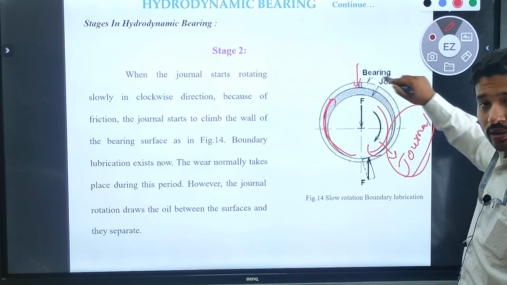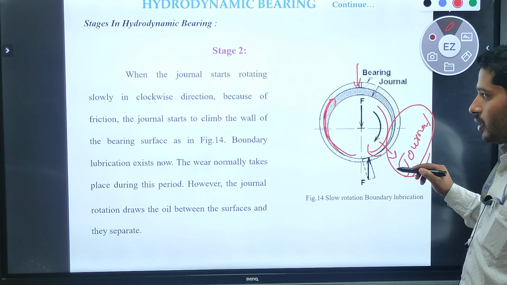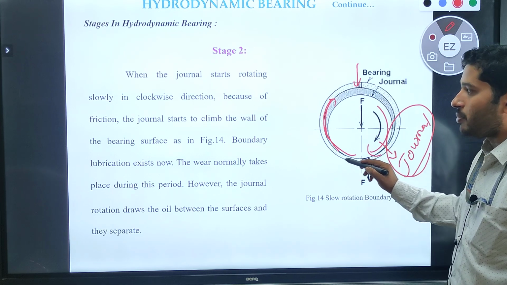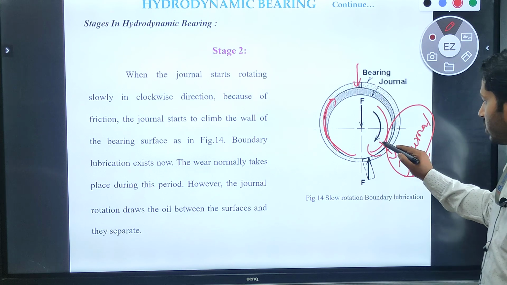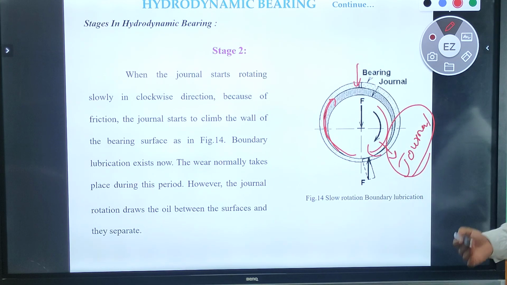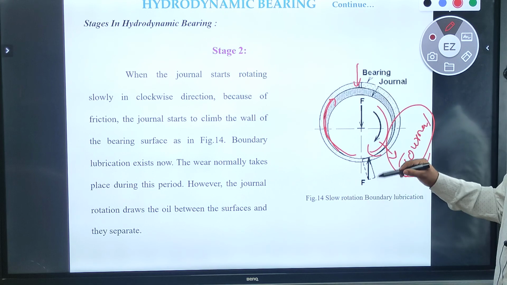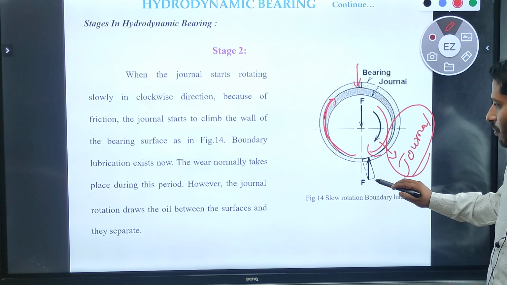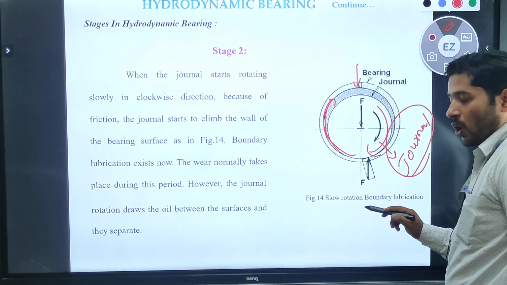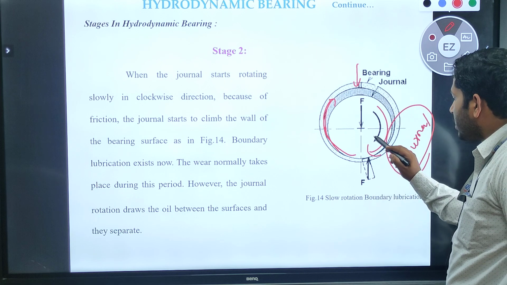In this case, what I am doing over here is that this journal will rotate in the clockwise direction with a high speed. Is it right? So for that reason, this journal will climb the bearing surface. For that reason, boundary lubrication will exist now. So the wear normally can take place during this period. The journal rotation draws the oil between the surfaces, so they can separate.